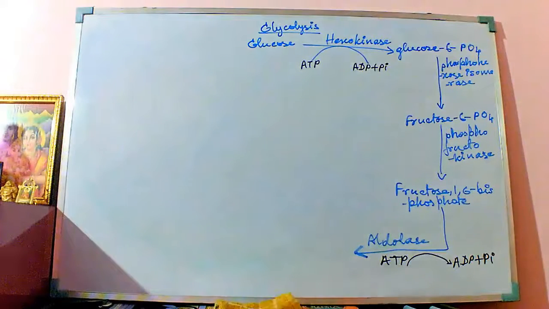So an active conversion is happening, not a passive conversion. Passive conversion doesn't take energy. It happens along the energy gradient from higher to lower energy. The active conversion happens with the expense of energy. ATP is converted to ADP plus Pi, and then energy is again released, that is ADP plus Pi again gets converted to ATP in subsequent stages.